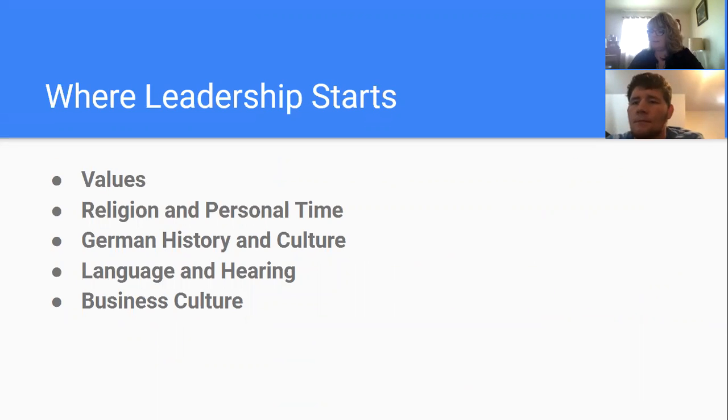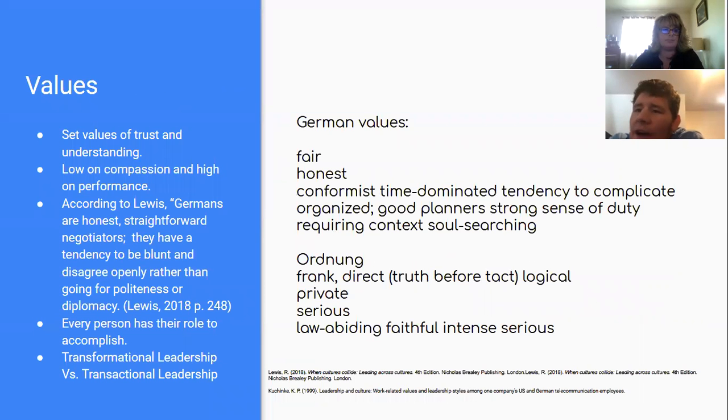Through our studies on leadership, we have learned that German leadership is formed and influenced by values, religion and personal time, German history and culture, language adhering, and the business culture. When it comes to values in German leadership, the overarching traits boil down to fairness, honesty, trust, and understanding. German leadership is considered intense and personal with a determination to be successful. Trust is something that is given automatically and is only lost when a person is disappointed, and is difficult and might not be possible to regain.